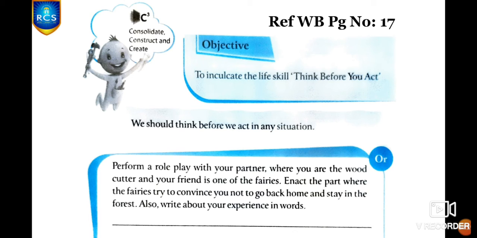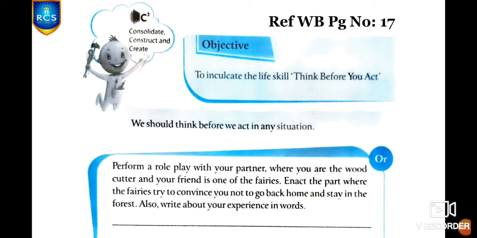Children, here you have to write a conversation, that is dialogues between the woodcutter and one of the fairies. You imagine that you are the woodcutter and you are talking to one fairy in that forest, okay? And you have to select the scene, that is fairies tried to convince Subhadatta to stay back with them in the forest, right?